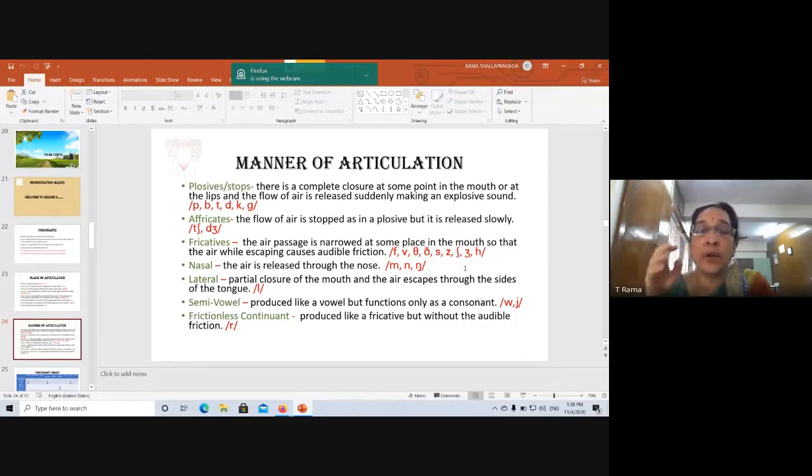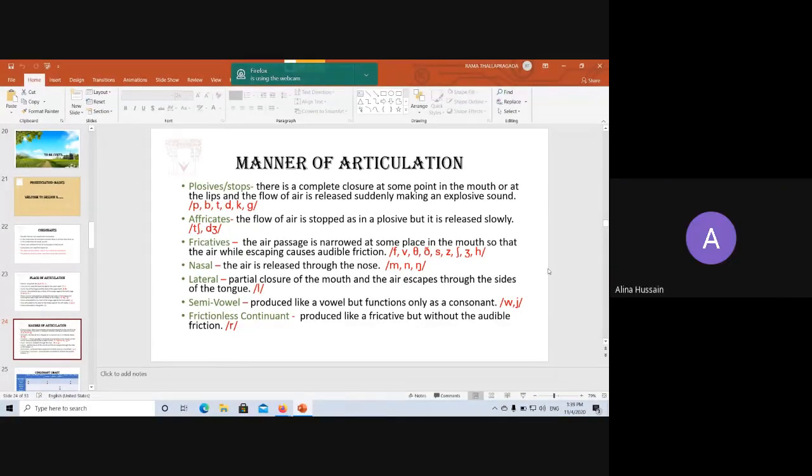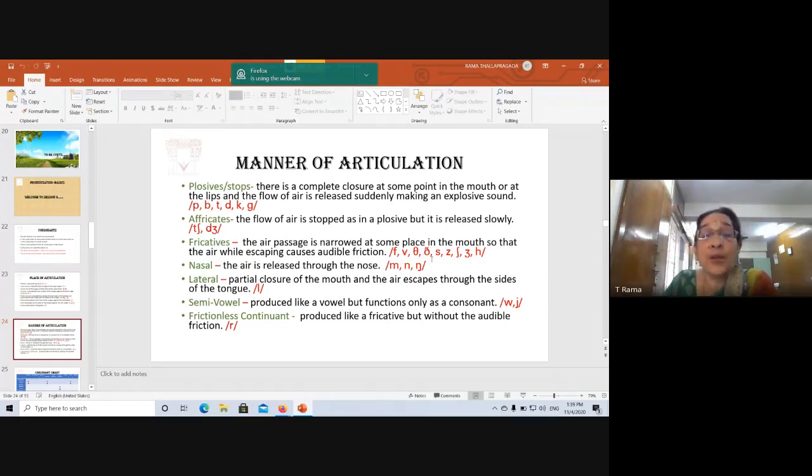That is why when you have a cold, when you have a nose block, we cannot produce these sounds, can we? It sounds like b. When you want to say ma, when we have a cold and a nose block, we can't say ma, right? We'll say mba. Have you experienced it? All of you? Yes. So that is when you have a nose block and a cold. These are nasal because air is released through the nose. It is blocked, so you cannot produce nasal sounds when there is a nose block.